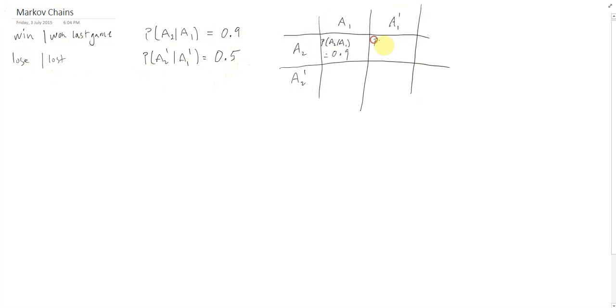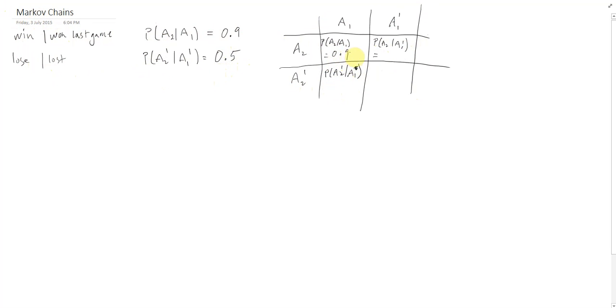Here, this is the probability that they will win their second, given that they lost. Here we've got the probability that they will lose their second, given that they won their first. So obviously, they can either win or lose.